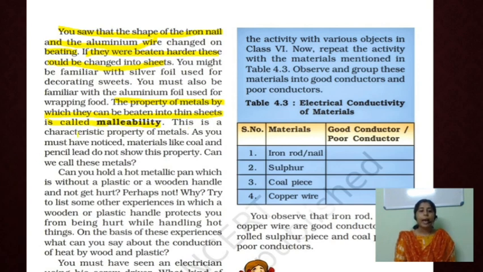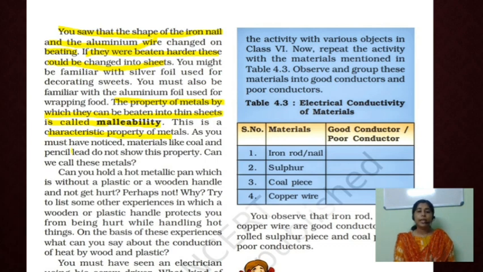This is a characteristic property of metals. As you must have noticed, materials like coal and pencil lead do not show this property. What do you mean by that? That means pencil lead and coal are not examples of metals. They are all non-metals. Pencil lead and coal are examples of non-metals.